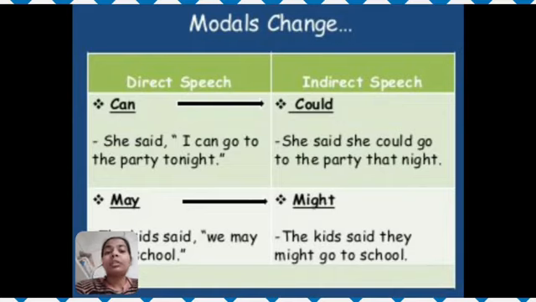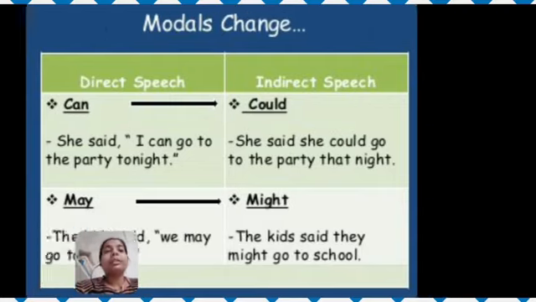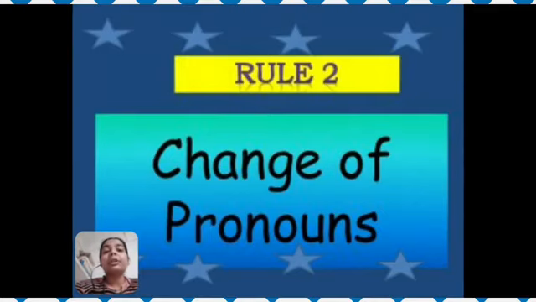We will also learn the change in the adverb of time. May changes into might. The kids said, "We may go to school." This statement is in direct speech. In indirect speech you will write, the kids said they might go to school. So I hope, students, you have understood the rule for changing the tense from direct to indirect speech. Now moving further, let's talk about the second rule, that is change of pronouns.